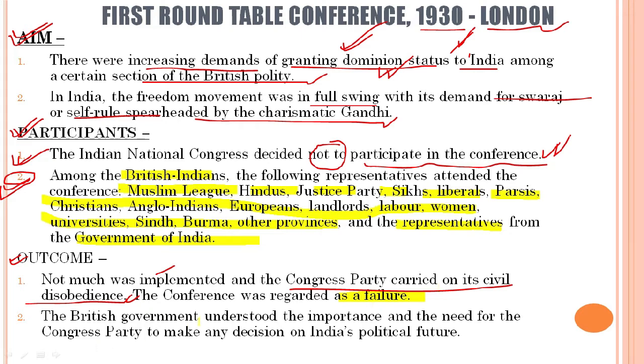The British government understood the importance and the need for the Congress party to make any decision on India's political future. This was also understood by the British government, that the Congress party had to make any important decision in the future in India's polity.